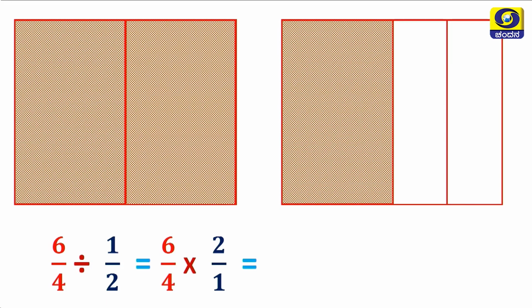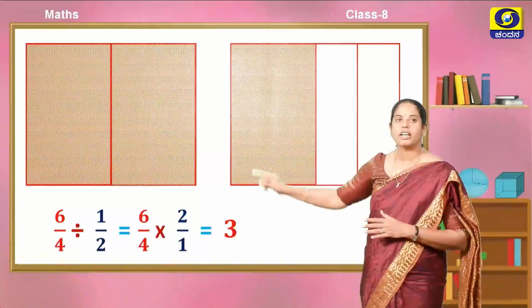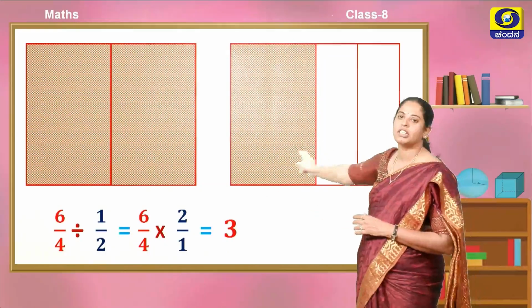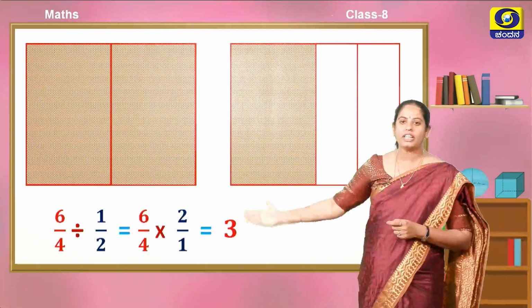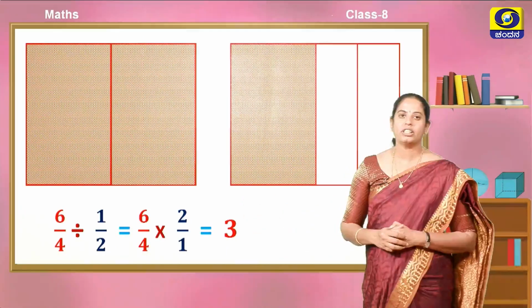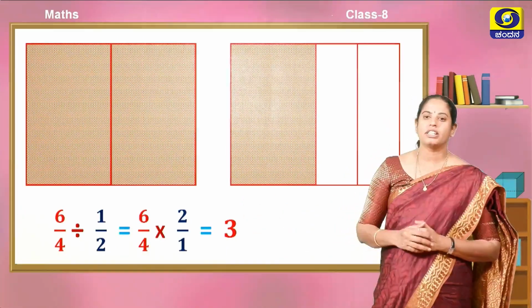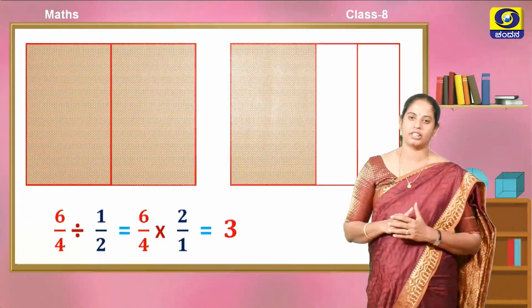Yes. So how many halves are there in 6 by 4? 3 halves are there. If you observe the whole parts, there are 3 halves in these 2 wholes. There are 4 halves, but we have considered 3 halves. By this we can conclude that the set of rational numbers is closed under division.